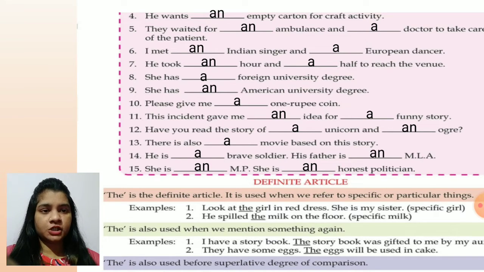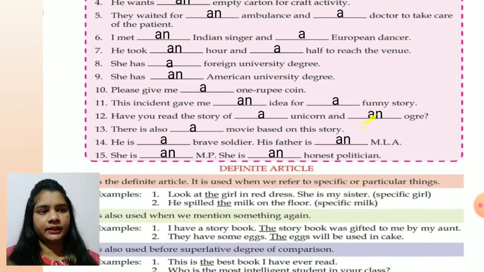Fine. Question number 2. He spilled the milk on the floor. Again, we are talking about specific milk, the milk at his home. So, the milk. The is also used when we mention something again. Like I have a storybook, any storybook, but when we talk about the same storybook again, then we will write the. The storybook was gifted to me by my aunt.